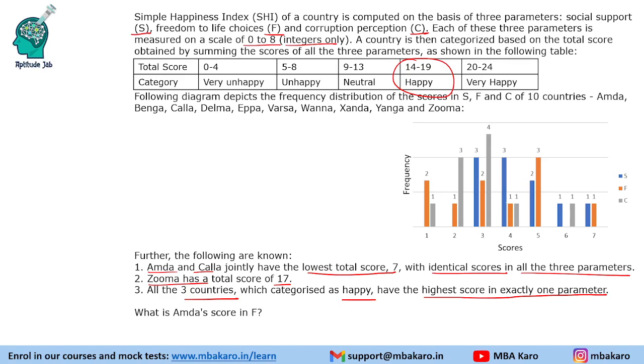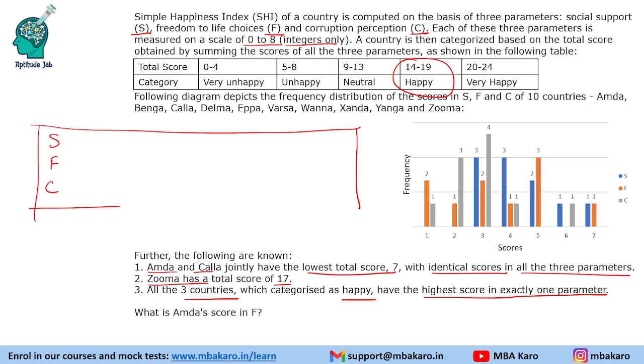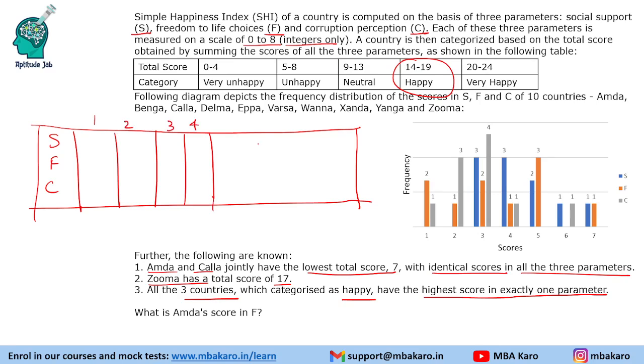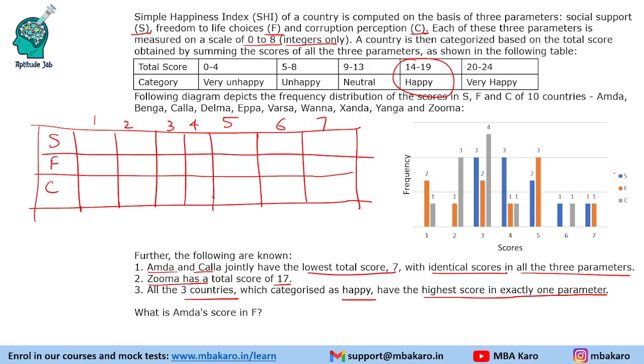Now, how to solve a frequency distribution table: it would require some effort to make this table, but it will be helpful because in the end, you need to count what possibilities are available to us. 4, 5, 6, 7. And we need to do the frequency count. S is the blue one.